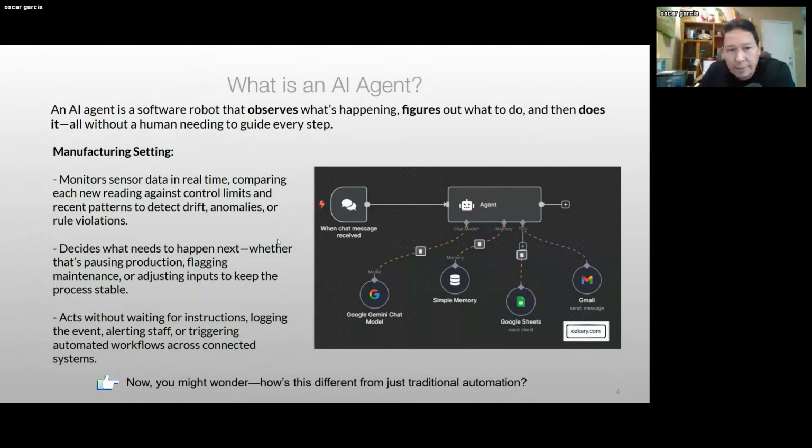So the idea here is that a bot can be used for those scenarios where it can look at this information and decide whether an action is to be taken, to flag a particular process and raise some kind of output to act on that decision making, and say, we need to shut down the plant, we need to shut down the process, we need to notify support or the QA team to take an action. If you look at that diagram, that's a very simple view of what an agent is.